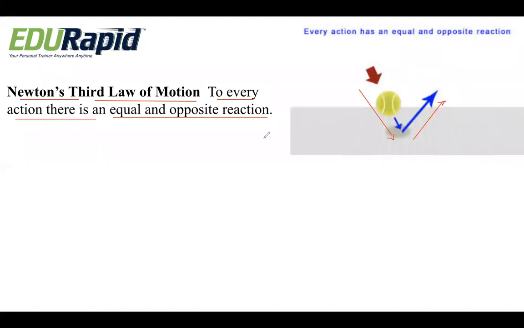So the throwing force is called the action, and what is coming back is called the reaction. For every action in nature, there is an equal and opposite reaction. How will it come? It will always come in the opposite direction. So for every action, there is an equal and opposite reaction. This is Newton's third law of motion.